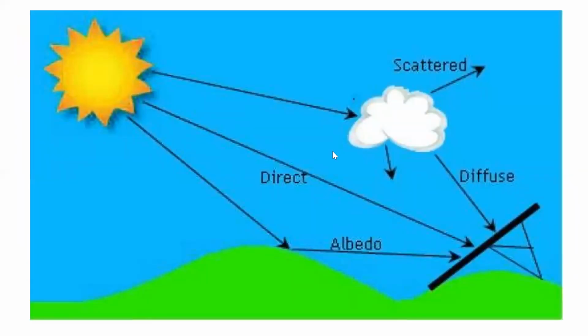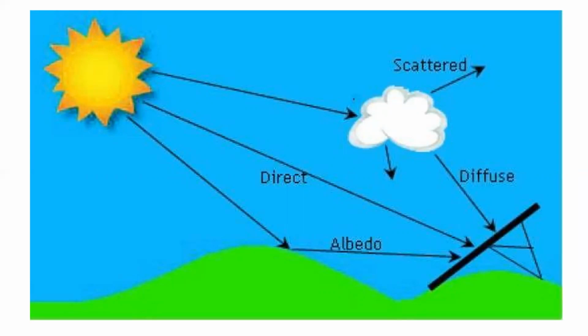Here we can check what is meant by direct radiation. We have discussed earlier what direct radiation is, what diffuse radiation is, and we have seen the definition of it, and also what global radiation is. Direct radiation means the sun falls straight onto the solar cell. That radiation we call direct radiation. Next one is diffuse radiation, which means from the cloud we get the diffuse radiation.